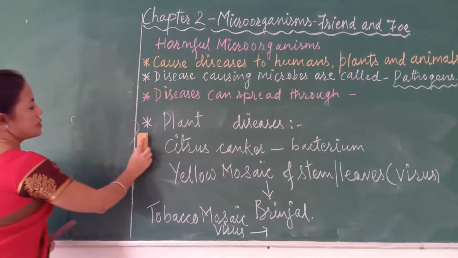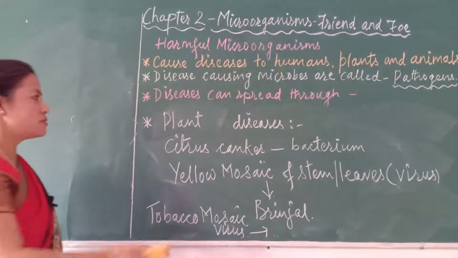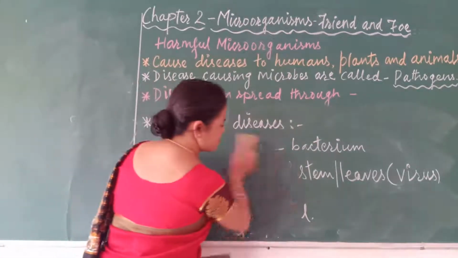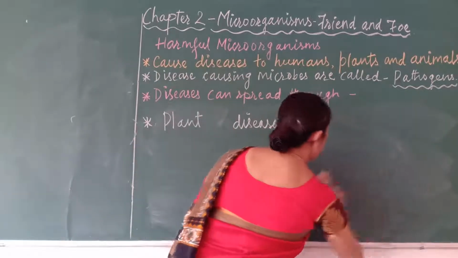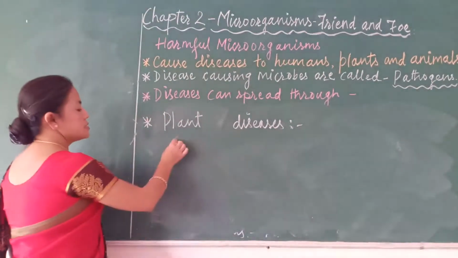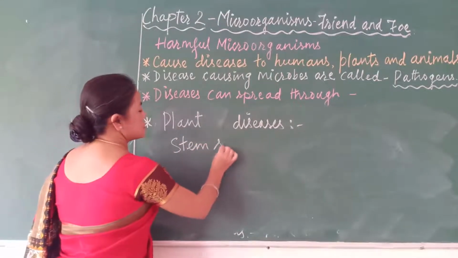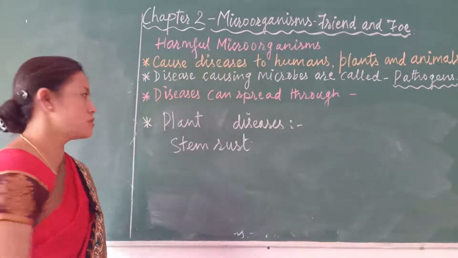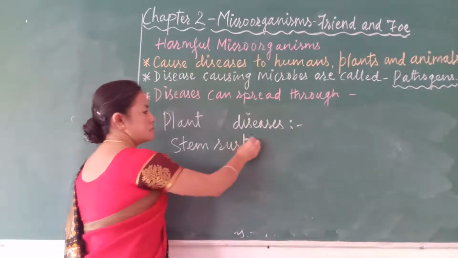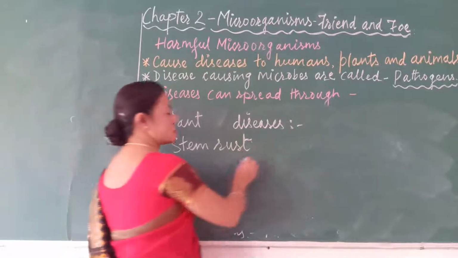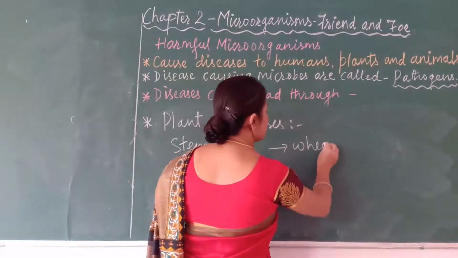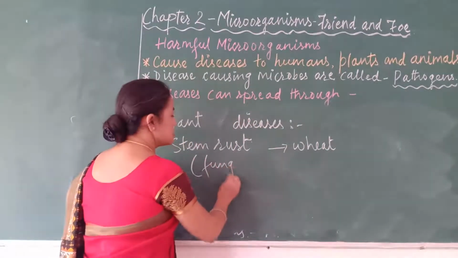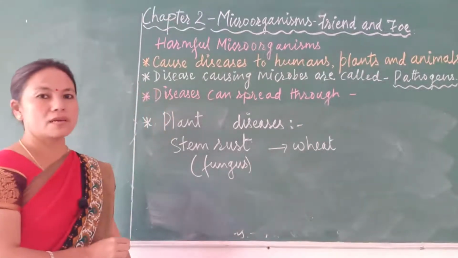Besides, our grains like rice, wheat, etc., will also be infected by certain fungi. Let us write the name of one: stem rust. There are different types of fungi which cause this stem rust. Stem rust is the name of the disease, and it is caused in the wheat plant or rice plant. This is a fungus. Fungus is a microorganism, isn't it?